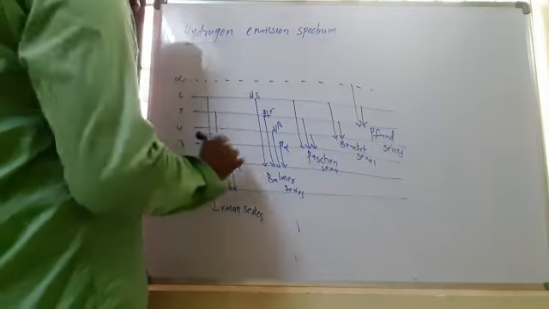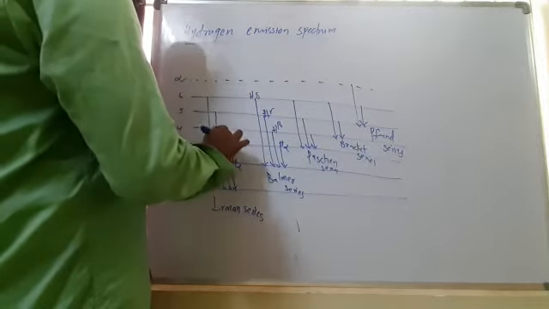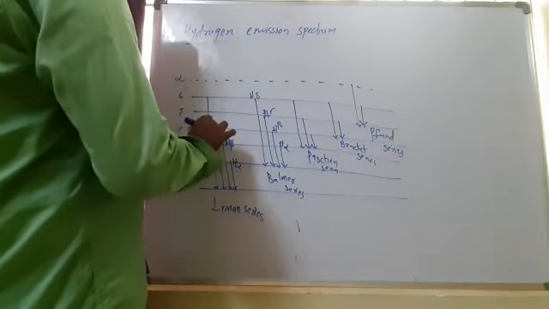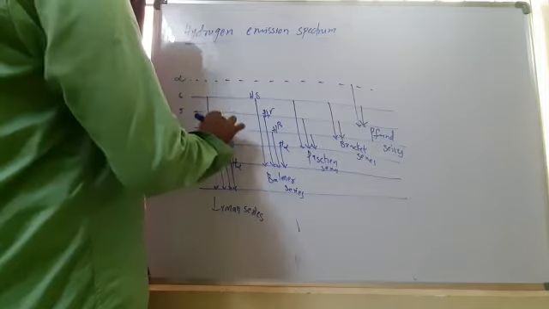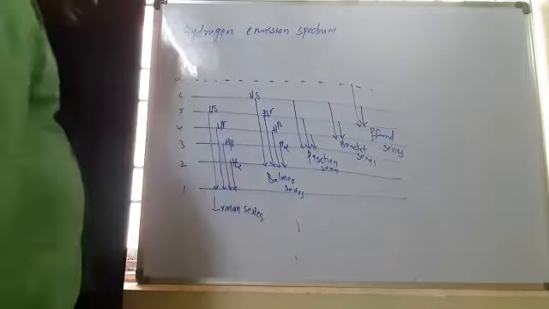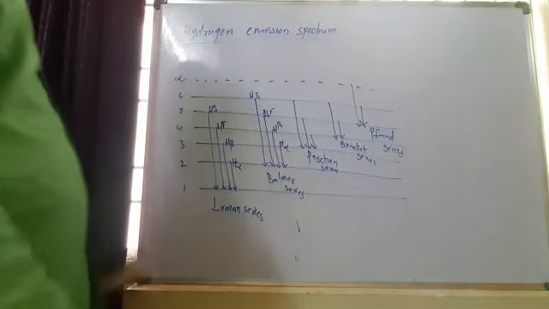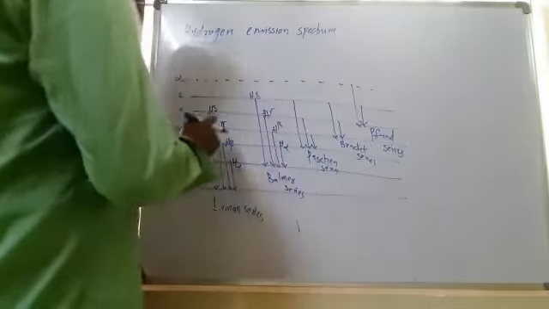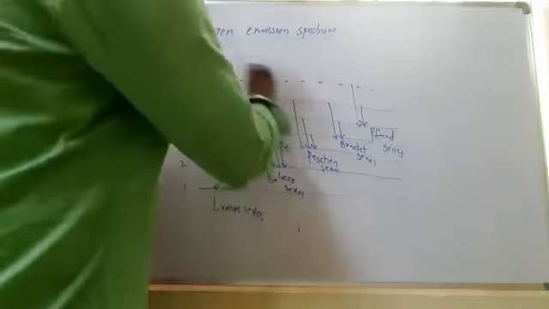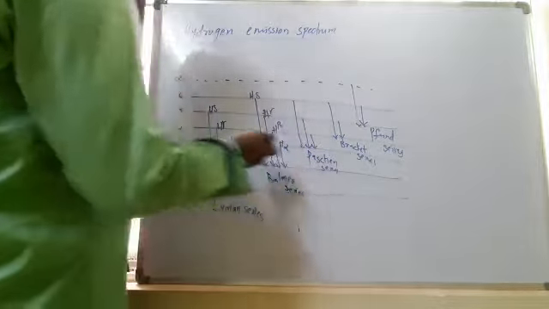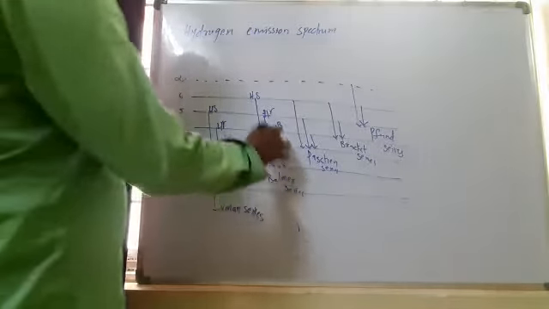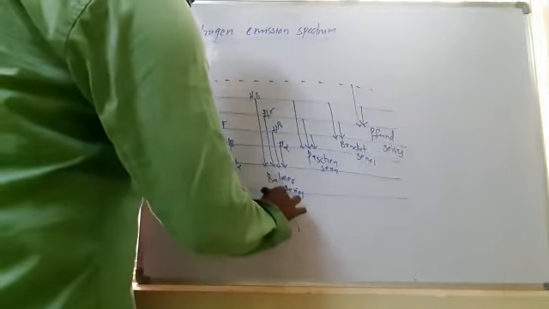This is H beta, and the third one is H gamma, then this is the H delta series. So in each series, from right to left, we can consider H alpha, H beta, H gamma, H delta. These are the first spectra the scientist Balmer observed, after Lyman, Paschen, Brackett observed their spectra. So the Balmer series is present in the visible region.